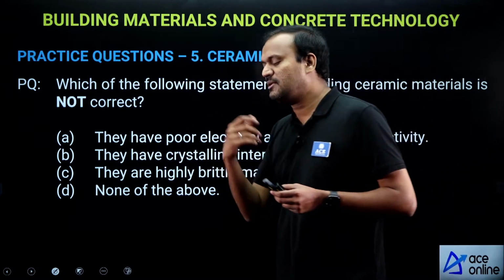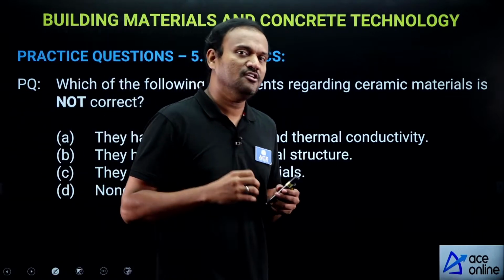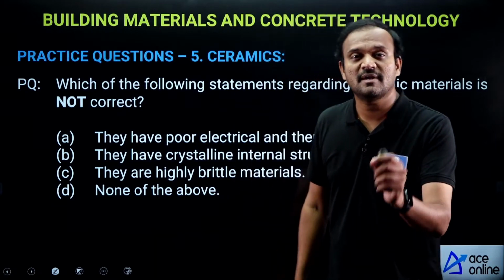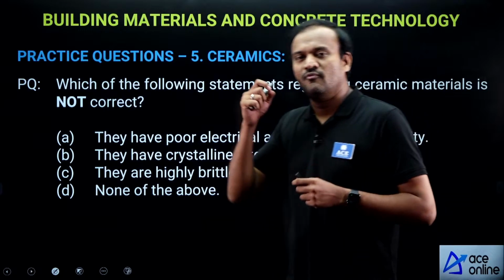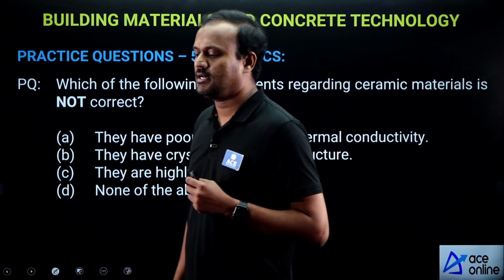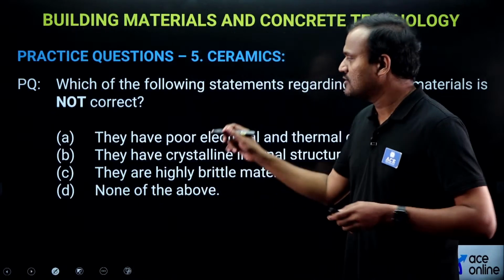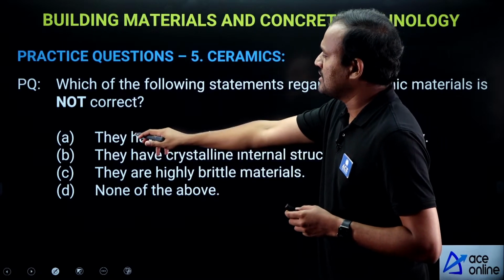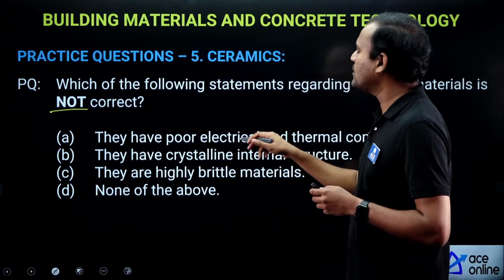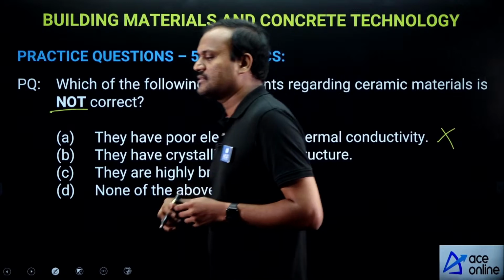So ceramic materials have an amorphous internal structure, and all ceramic materials are brittle materials. Very small deformation may lead to failure in ceramic materials. Now, which of the following is not correct? They have poor electrical and thermal conductivity. Yes, that is true.